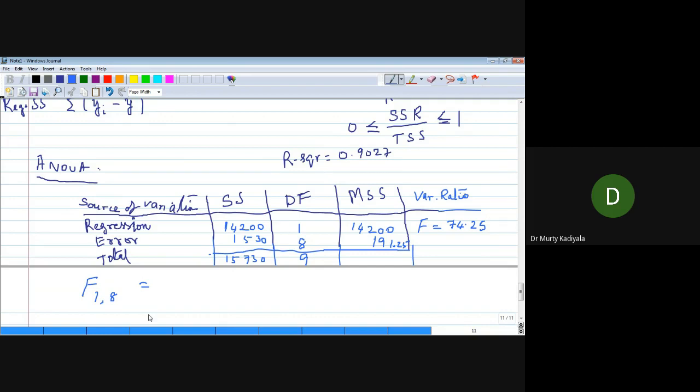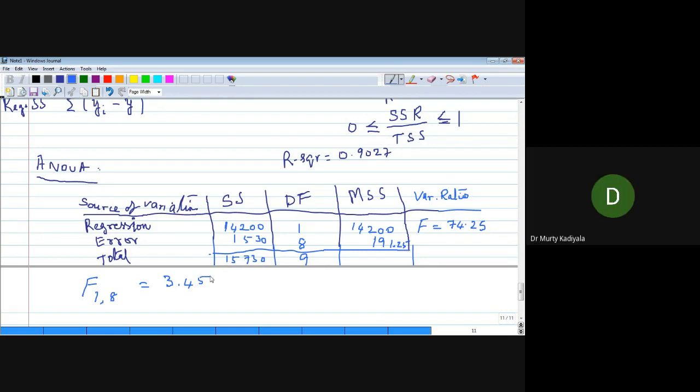Can you refer to the table and tell me what this is? 3.45 from the table. Can anybody confirm this?